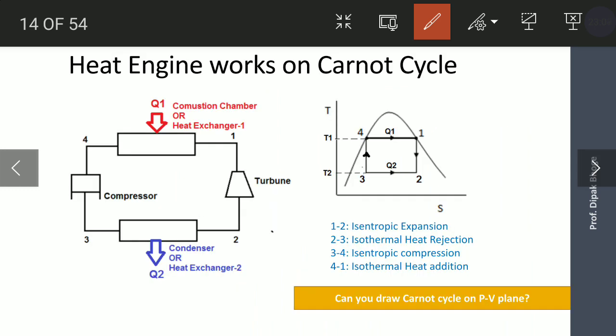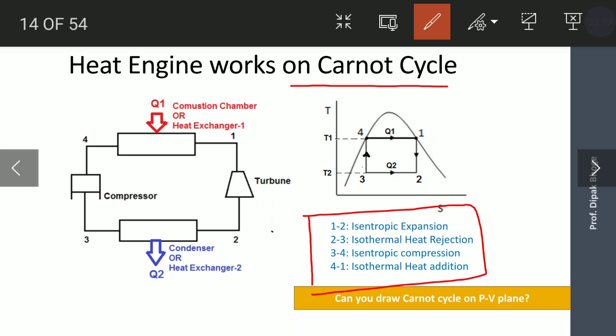This heat engine works on the Carnot cycle, in which there are 4 processes, and these processes are written here. The first process, 1 to 2, is an isentropic expansion.